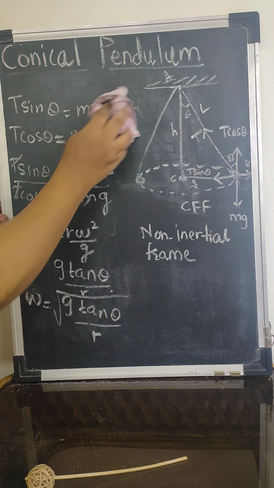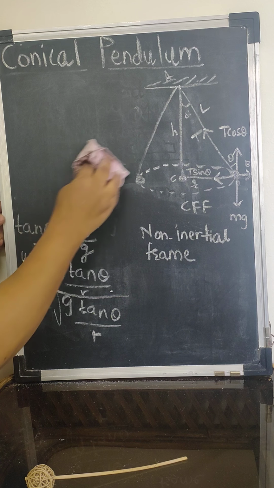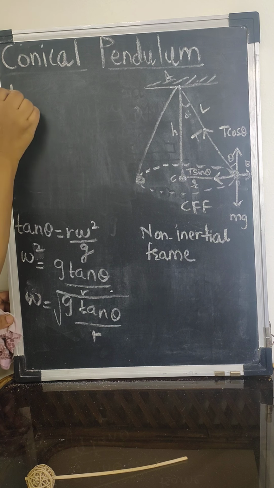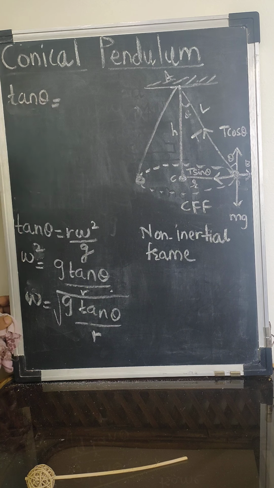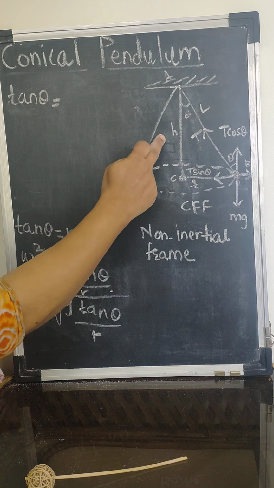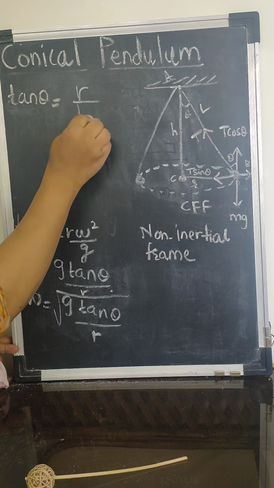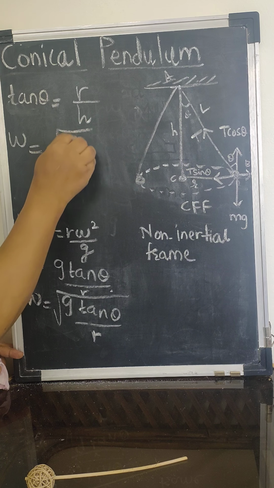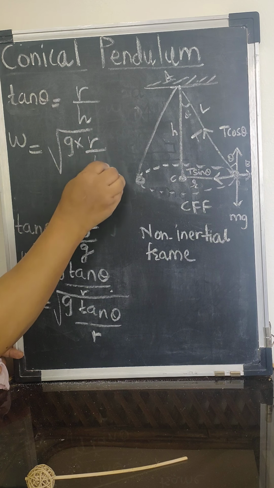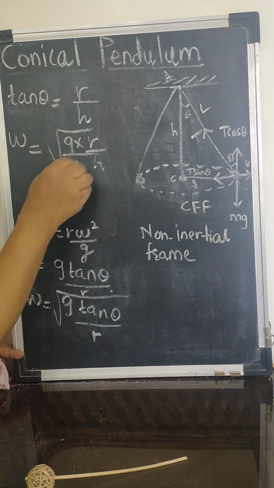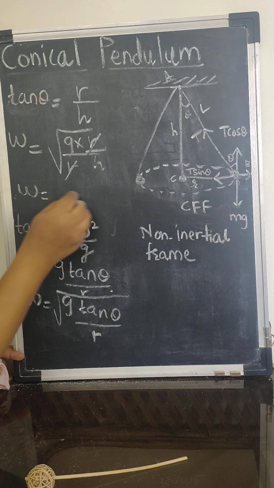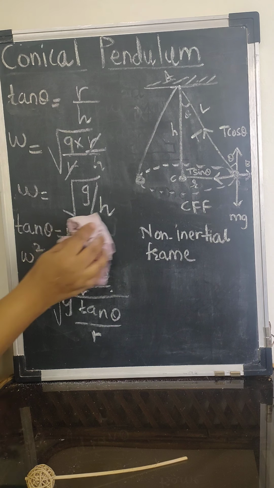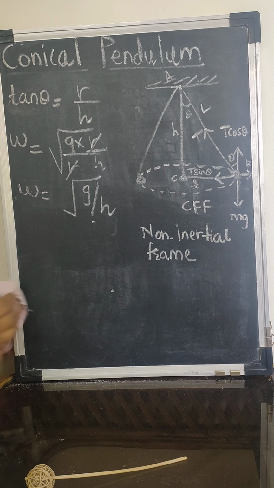Now, first I will get the value of tan theta. Here tan theta is opposite upon adjacent, so r upon h will be the value of tan theta. Let's put it in: omega is the square root of g tan theta upon r, where tan theta is r upon h. Since we already have r, r will get cancelled, and I will get omega equal to the square root of g upon h. Now we are finding the expression for the period and the frequency.